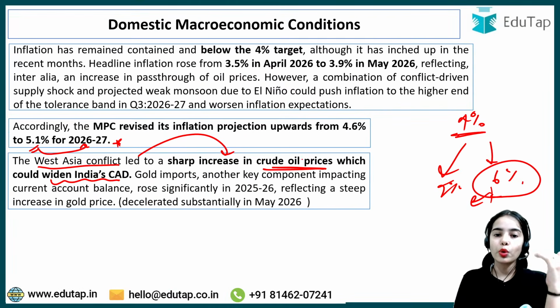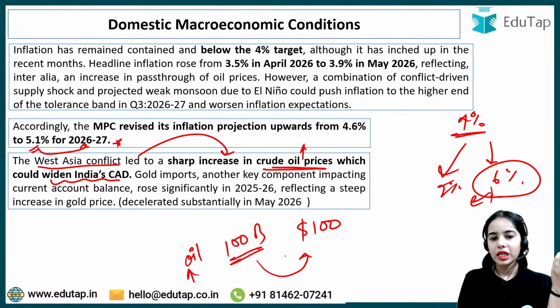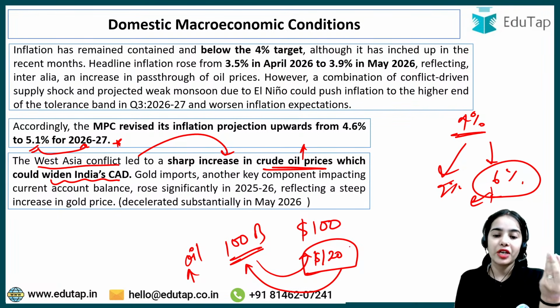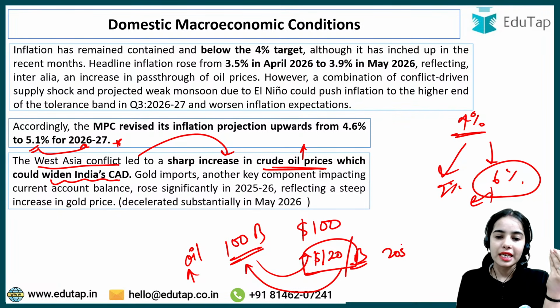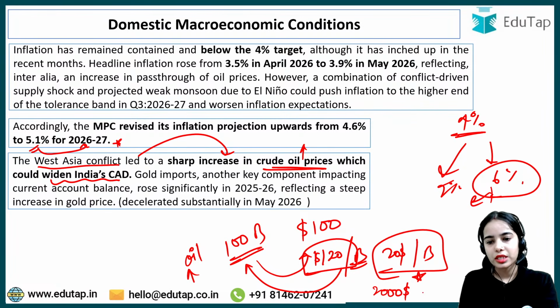Because of the crude oil prices, think about it: we are importing 100 barrels of oil at $100. Now the oil price has increased, and we have to import the 100 barrels at $120 per barrel. So that means $20 extra per barrel we have to pay. For 100 barrels we will have to pay $2,000 extra. So this is the idea.